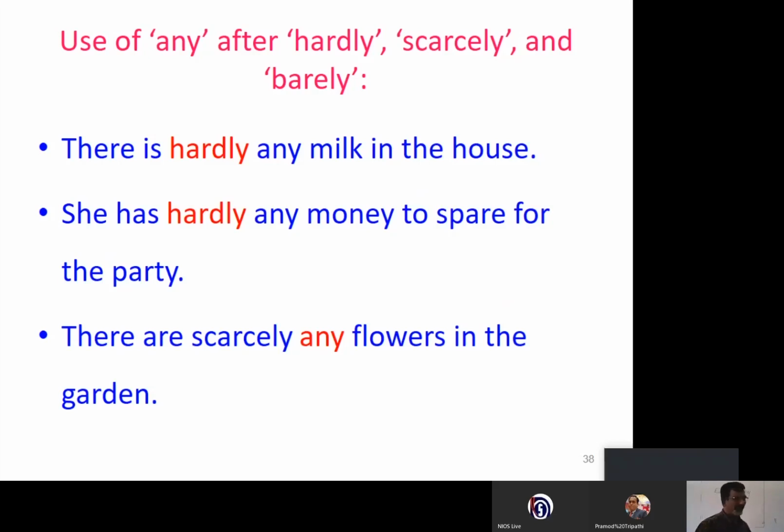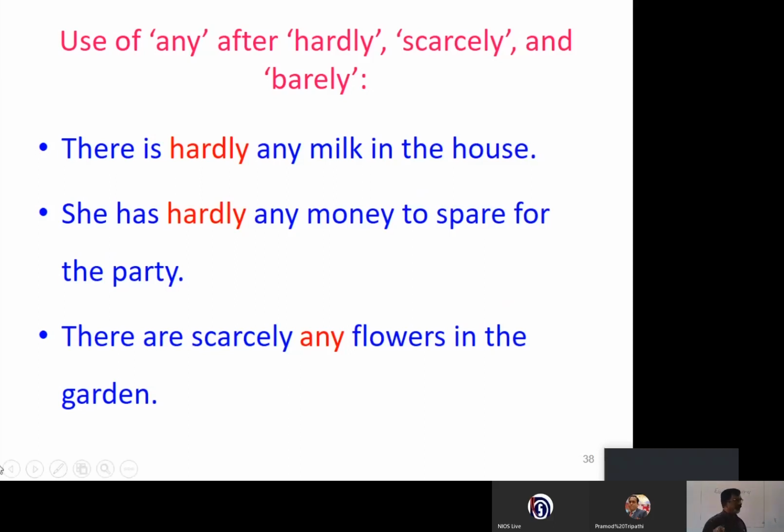There is hardly any milk in the house. She has hardly any money to spare for the party. There are scarcely any flowers in the garden. See, all negative.